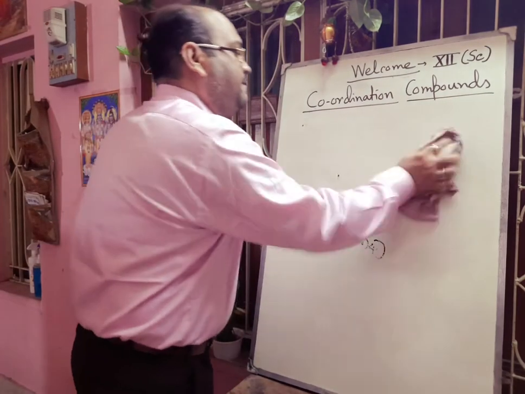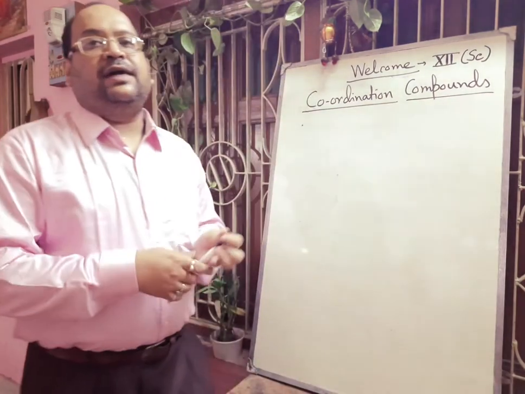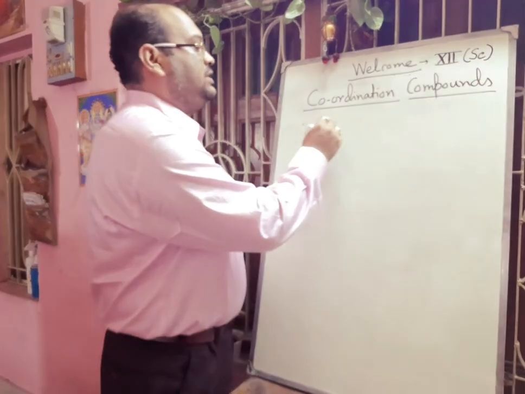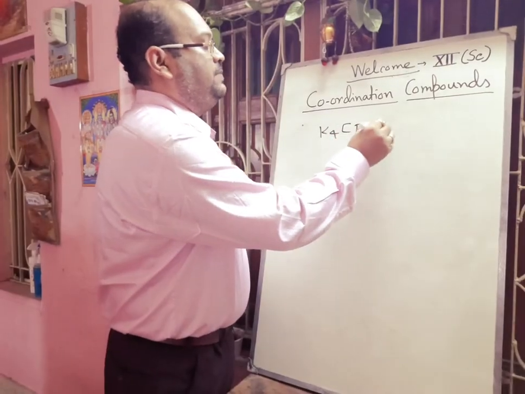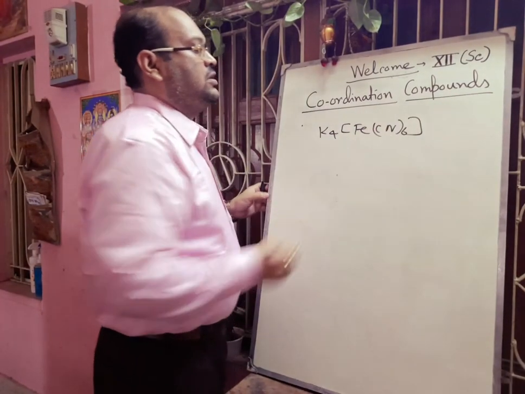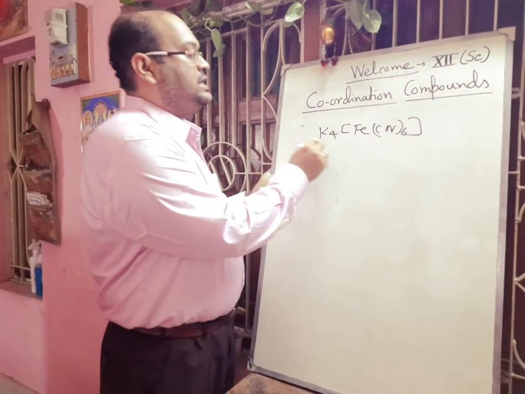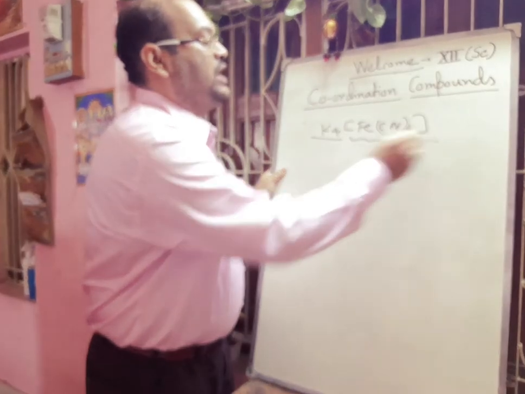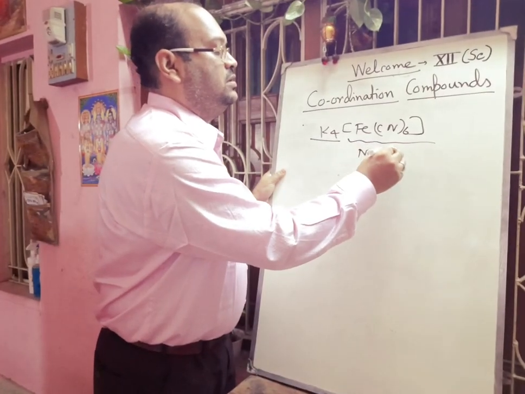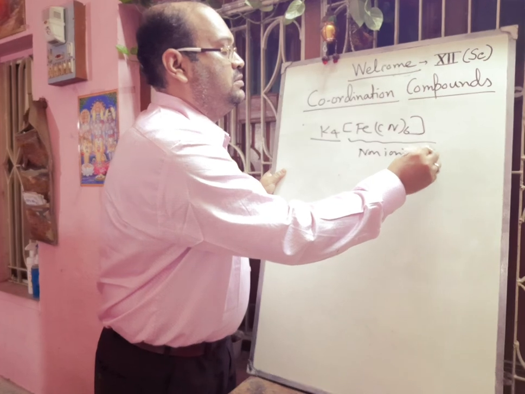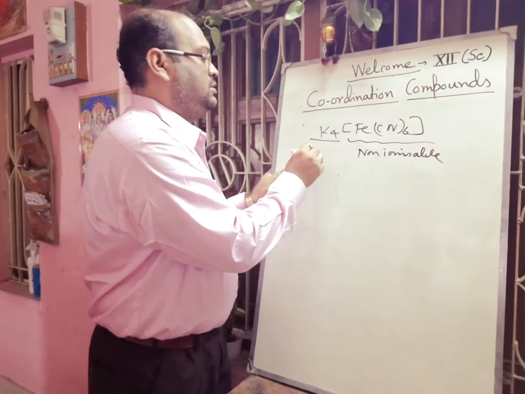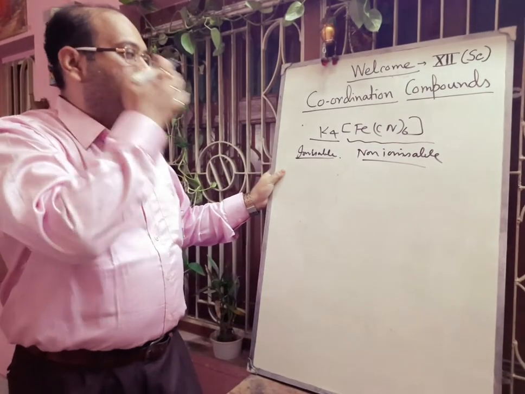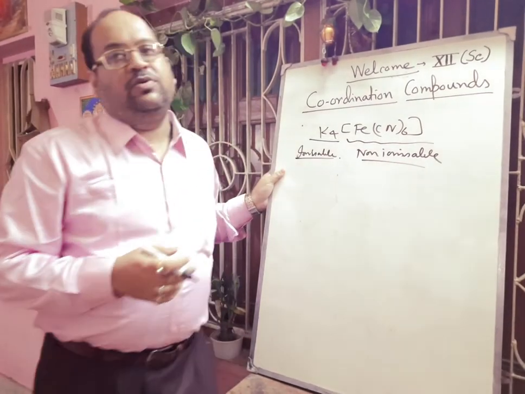Next, we will discuss some basic terms of coordination compounds. Suppose we are taking this example, potassium ferrocyanide, K4[Fe(CN)6]. Here this is the ionizable part, and this one is the non-ionizable part. Already we have discussed, if you take this salt in water, it will form 4K+ and [Fe(CN)6]4-.